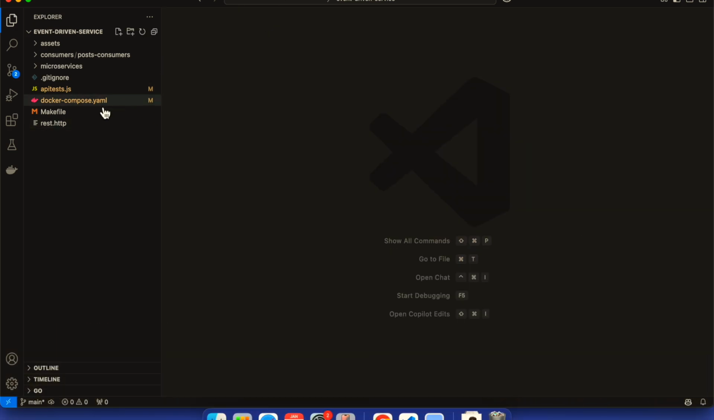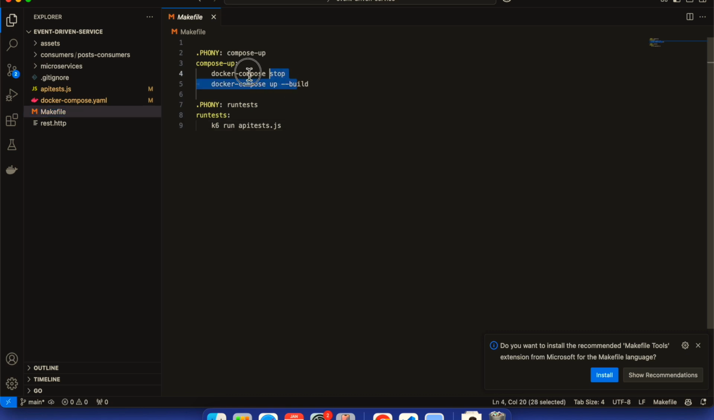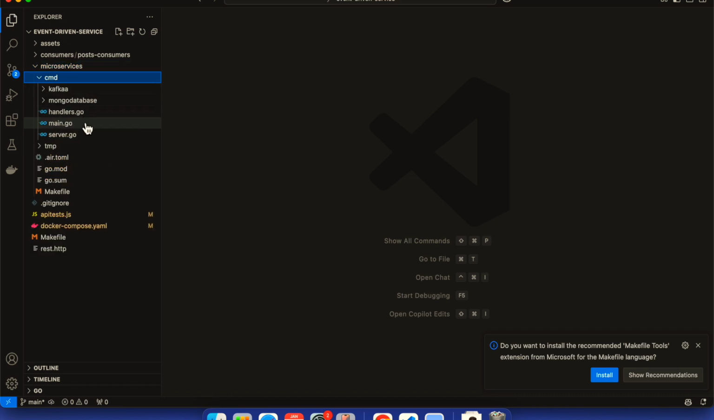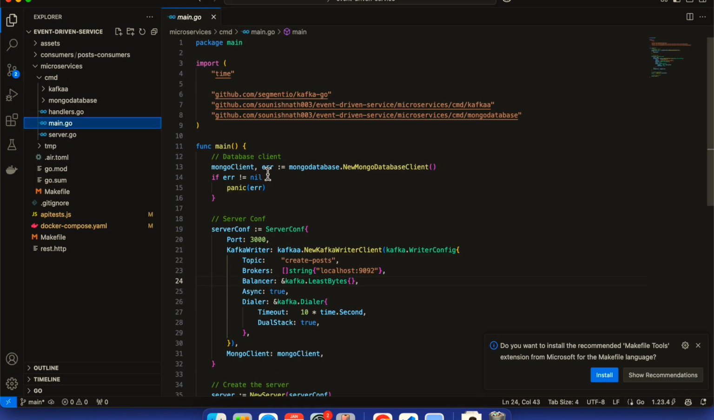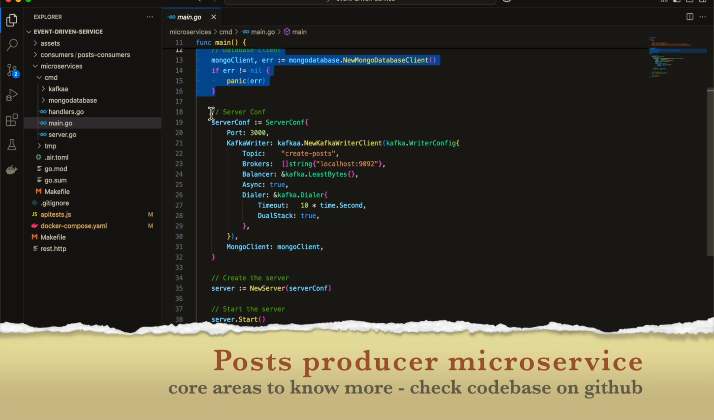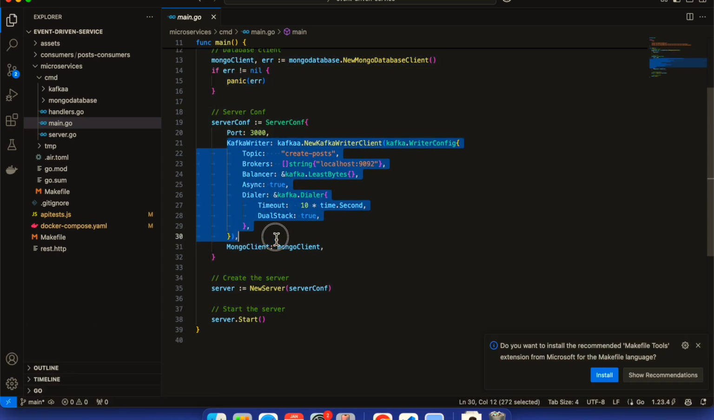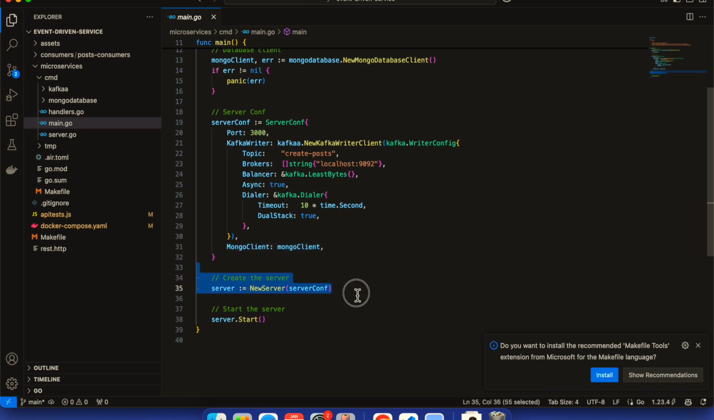From the project structure, there is one makefile which basically runs the container and runs some tests that I have written for API testing and performance testing. There is one directory called microservice, which has a very simple implementation. We have a main.go file. In this main.go file, the database client is initialized, then the server configuration is initialized. Along with that, the Kafka writer, that is the Kafka producer layer, is initialized using Golang, and the MongoDB instance is given. Now I am creating one new server instance along with the server configuration I have given.